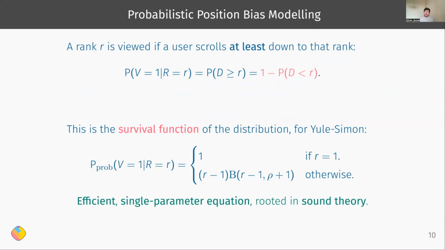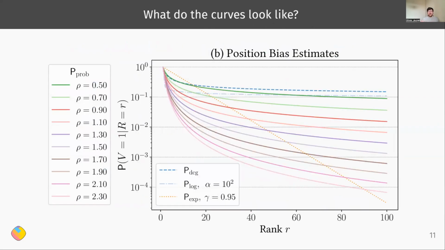Okay, so what do the curves look like, actually? Well, they look like this. So here I'm showing the rank over the x-axis and the viewing probability for that rank on the y-axis. So we first have three simple baselines and then a range of different functions based on the Yule-Simon distribution with a varying parameter rho. And the first thing that we see is that the classical DCG discount and the logarithmic form that we deduced from it, they really don't discount strongly enough. They still give a higher than 10% viewing probability at rank 100, which is really just very, very different from what we observe in our systems.